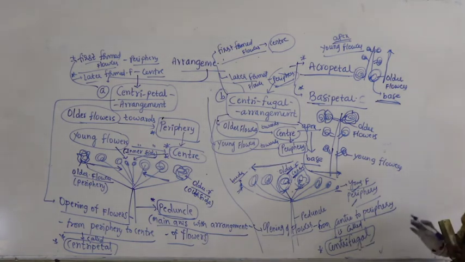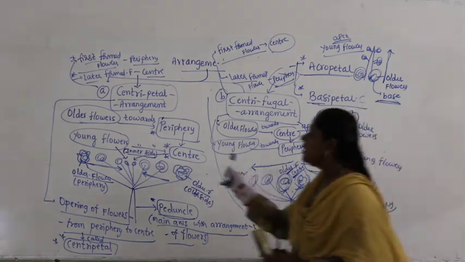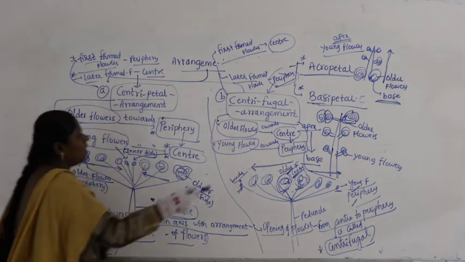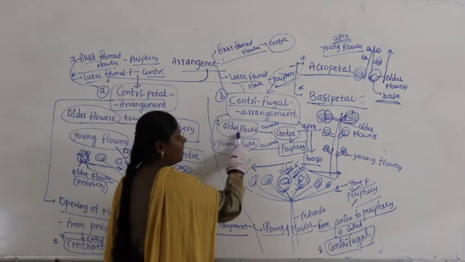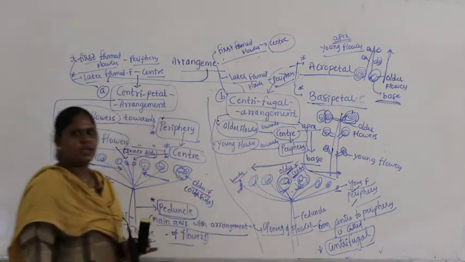Right? Now altogether how many categories have we studied? 4 categories. Right? What is centripetal? Older flowers towards the periphery, younger flowers towards the center is centripetal. What is centrifugal? Older flowers in the center, young flowers towards the periphery. Right?